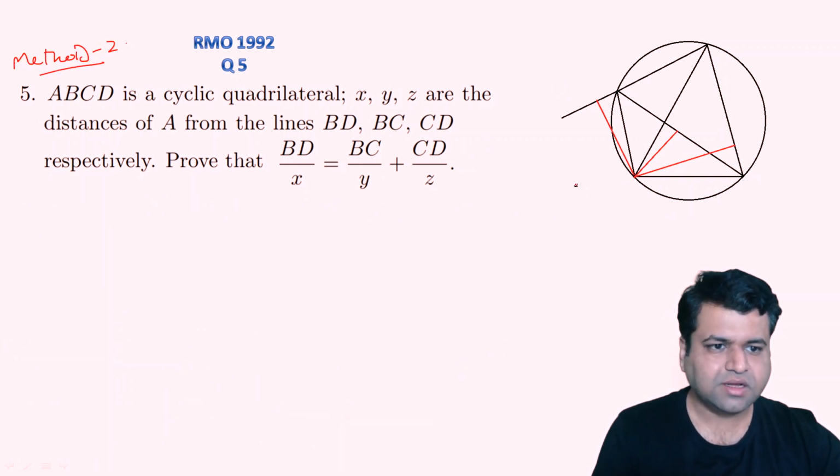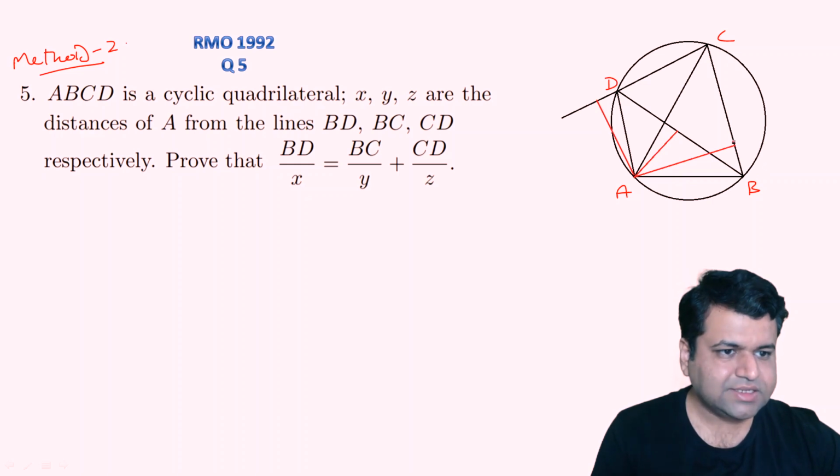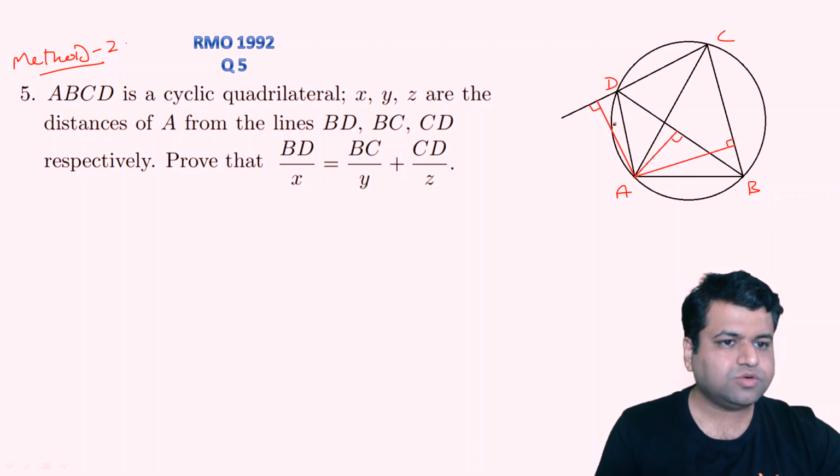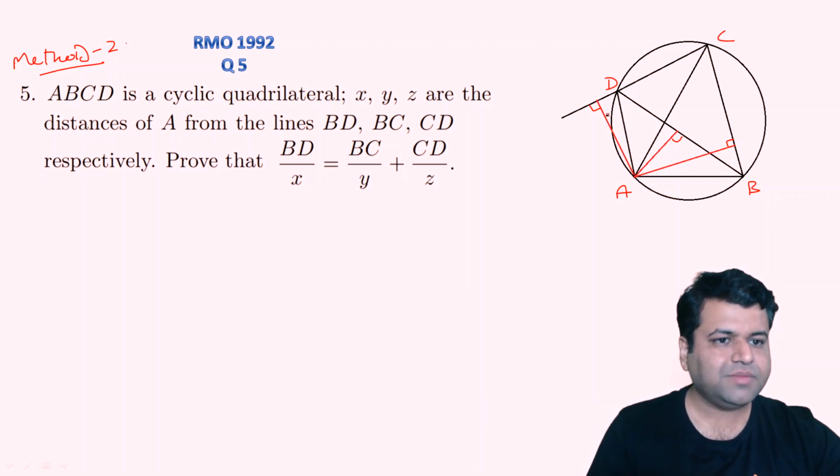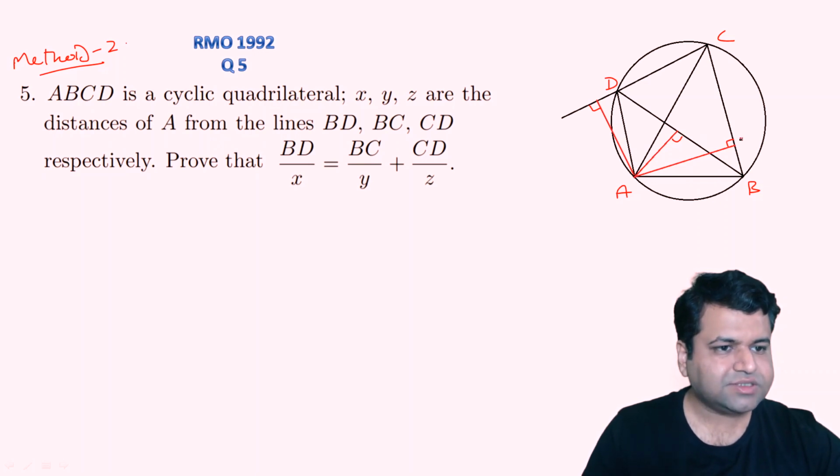Okay, this is again a good method. Let's say ABCD was the cyclic quadrilateral, and these are the perpendiculars drawn on the given sides. Obviously, since the sum of opposite angles of a cyclic quadrilateral is 180 degrees, one perpendicular will definitely be outside the triangle. Okay, let's name these points. Let's say this point is E, this point is F, and this point is G.